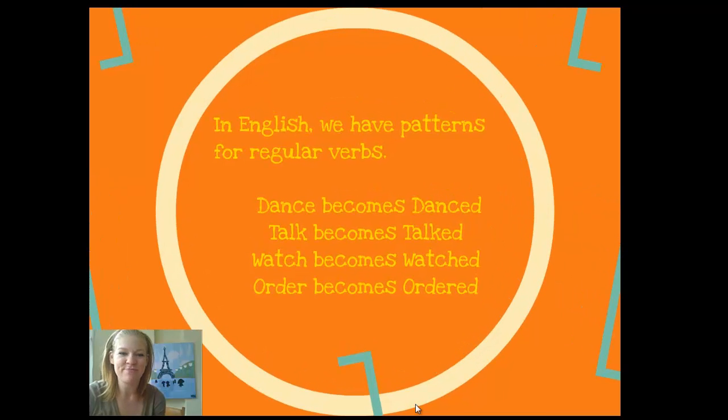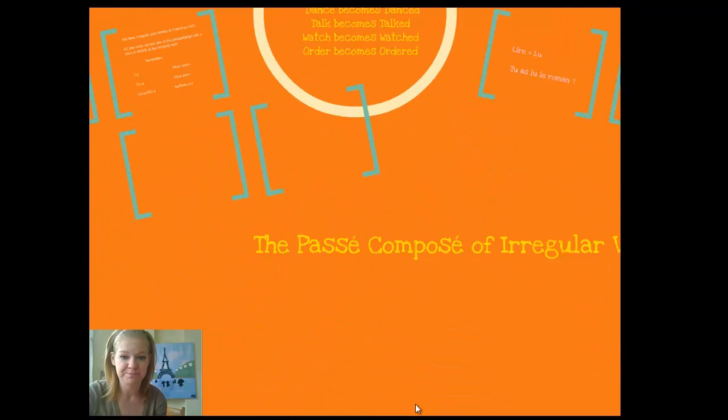We know that in English we have patterns for making a verb in the past tense, right? So if we say, I danced today, I danced yesterday, we add an ed to the end. Or I talk to my mom. I talked to my mom yesterday. We add an ed to the end. That's the regular pattern, right?